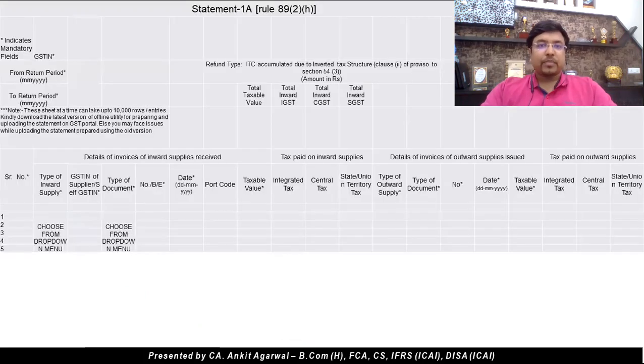89(2)(m). This is the sample of statement 1A, which contains the details as has been explained by me, that is, details of invoices of inward supplies received and details of invoices of outward supplies issued. Please note, there are some drop-down menus, and for some items you need to only choose from those drop-down menus and you cannot type the items.